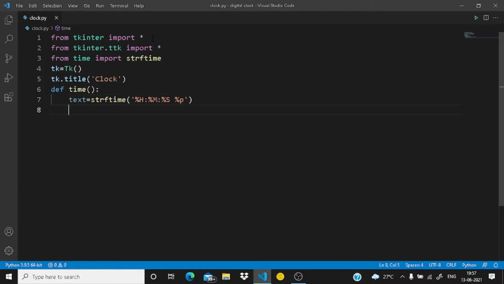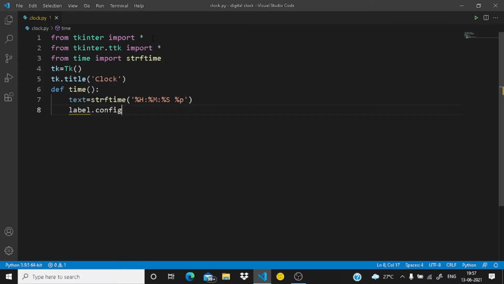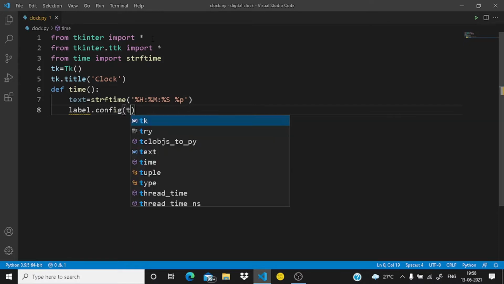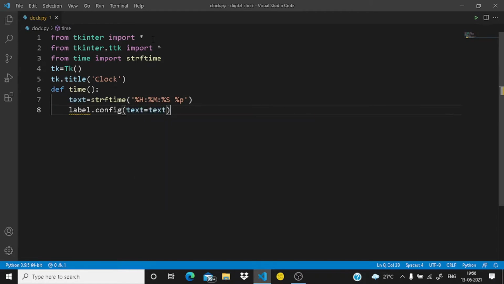Okay. Now in the next line, label.config, text equals text. Okay, the text will be text. Now in the next line, label.after, 1000 comma time. And now let's style the widget. Let's make the widget look more attractive. So the thing which we will be writing now will be outside the time function.